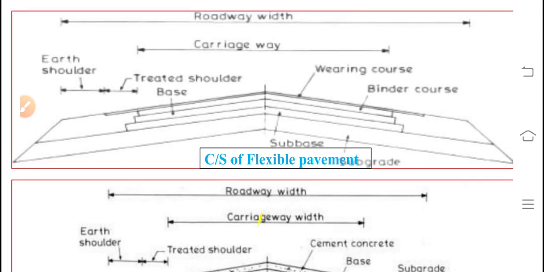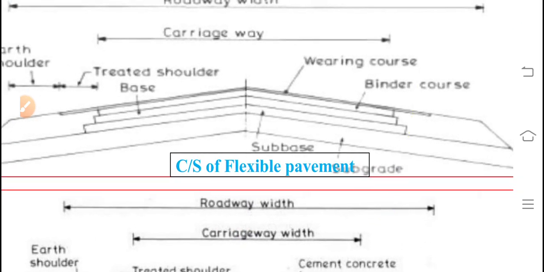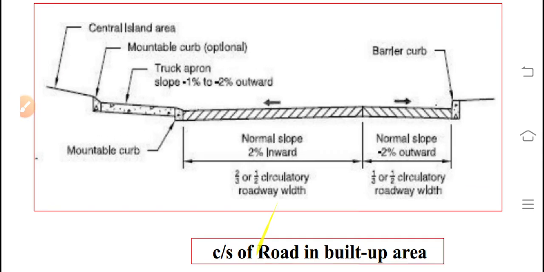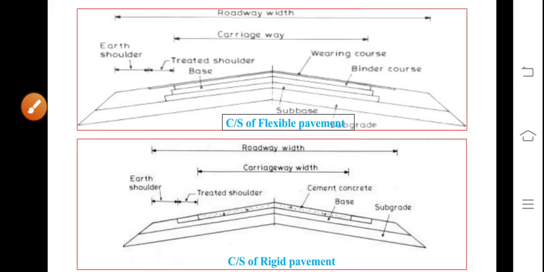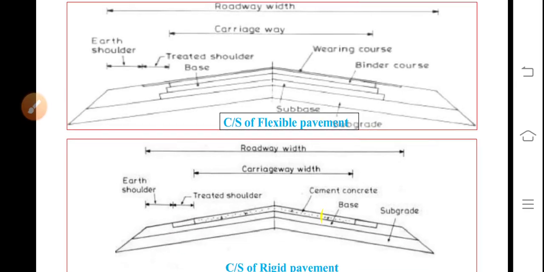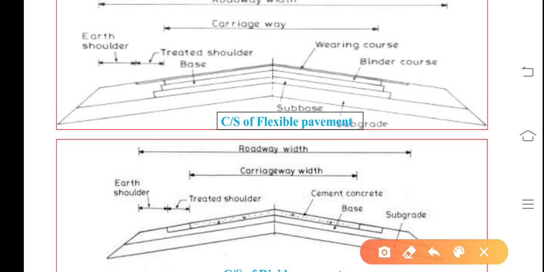Now, cross section of flexible pavement. You can see the different layers also. This is the roadway width. Here it is carriageway width. Different layers: subgrade, subbase, base course, and surface course. This is the carriageway which is shown at the top.